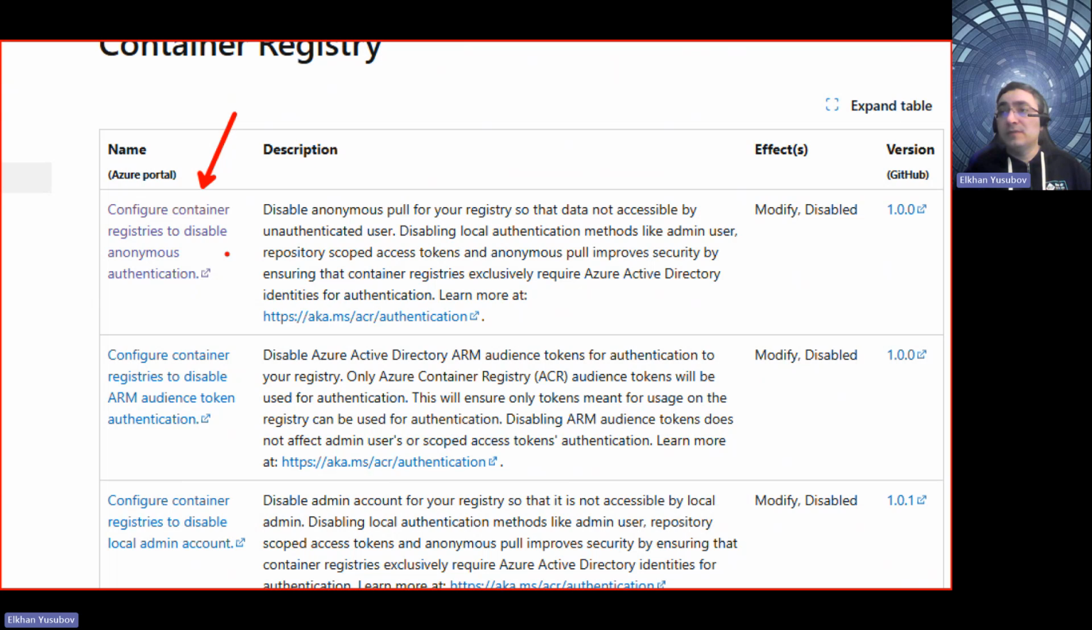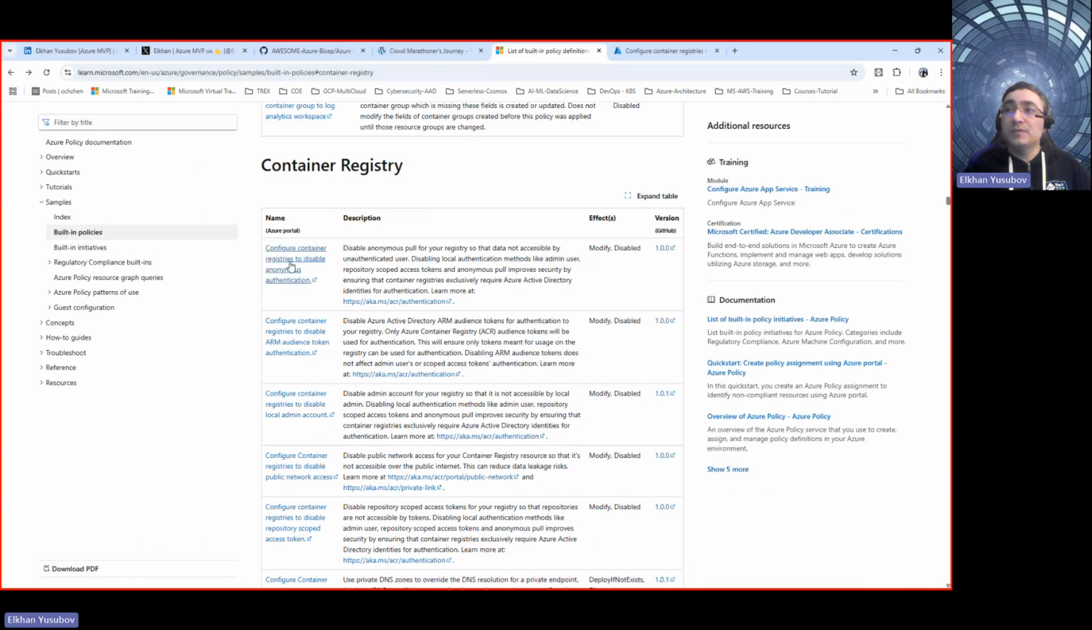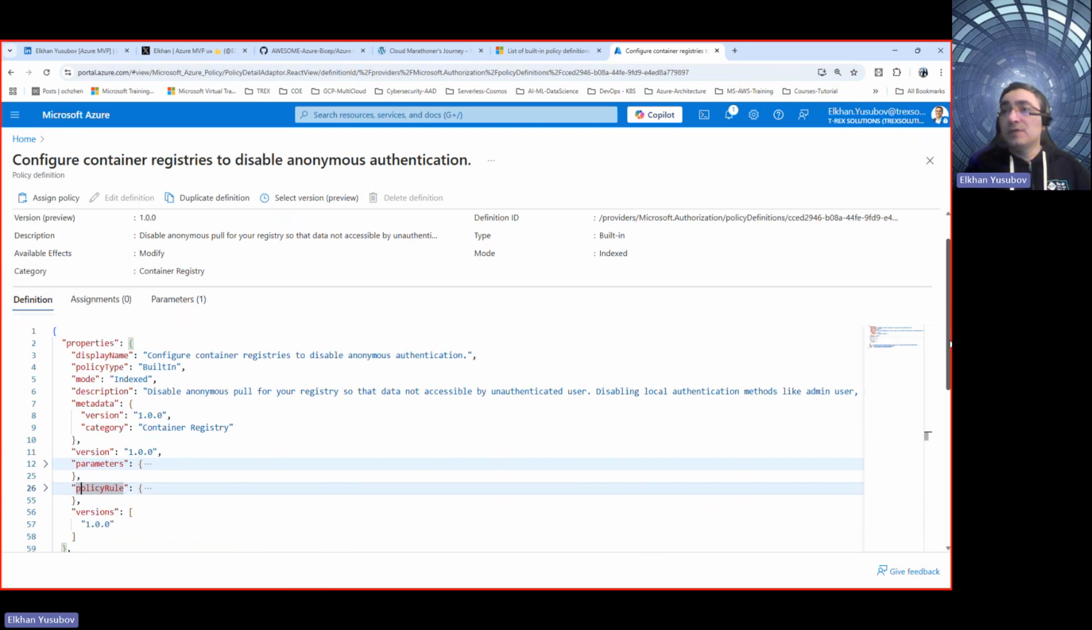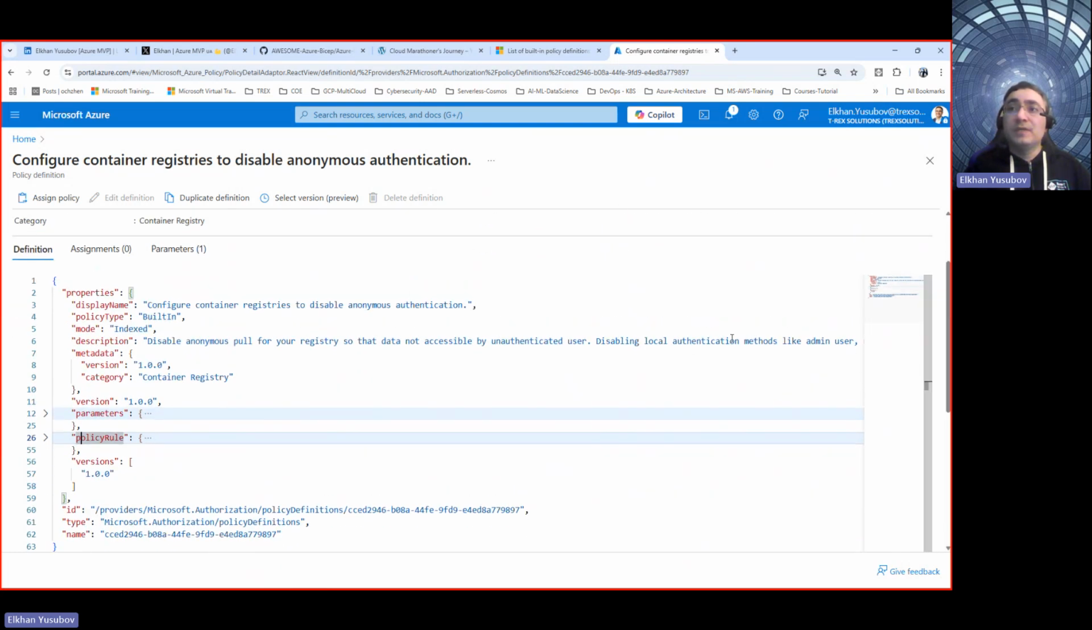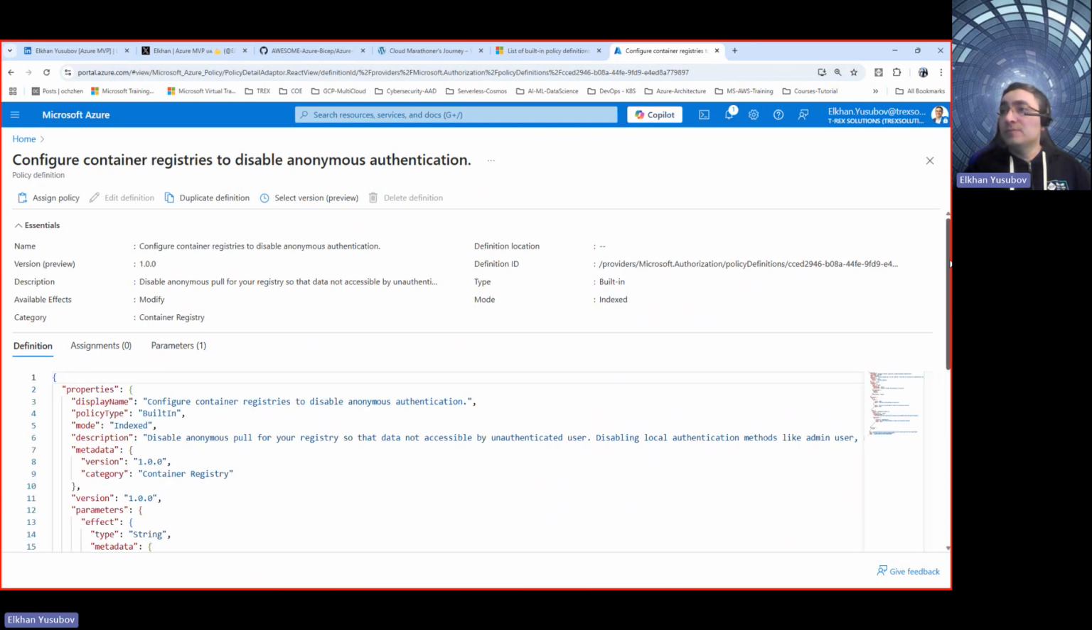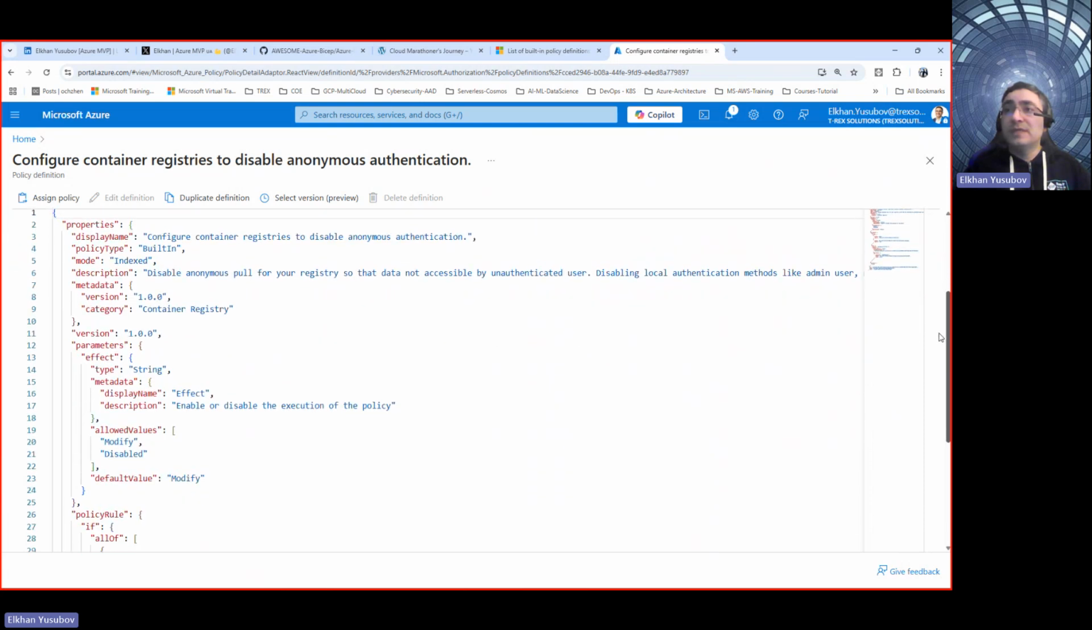policy. How to do that, you can always go and look into this policy, and when you open that, it's going to show you a JSON representation of that policy. It has a parameter here. As you see, there's an effect parameter. You can modify or disable this policy. In terms of defining this policy, it defines the name that you saw there. It's a built-in policy. It's not custom.